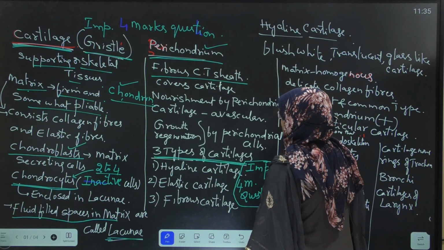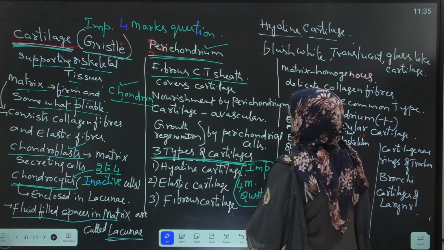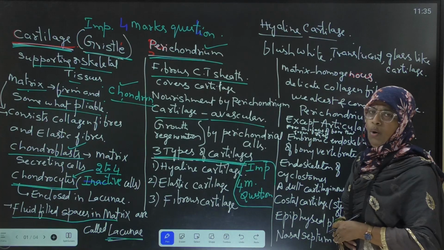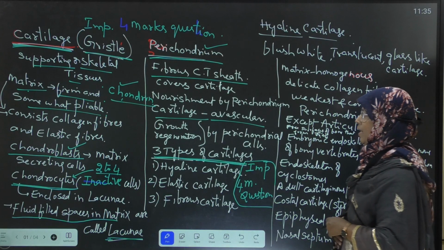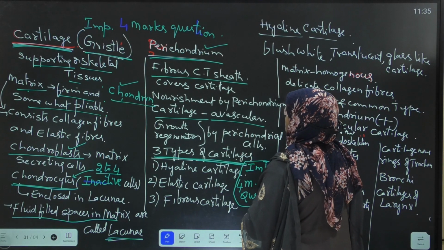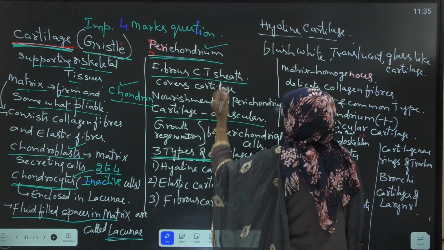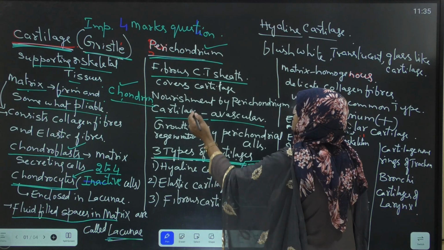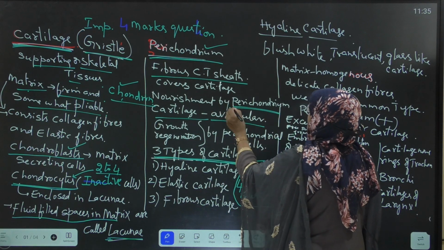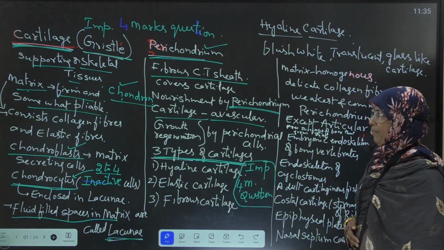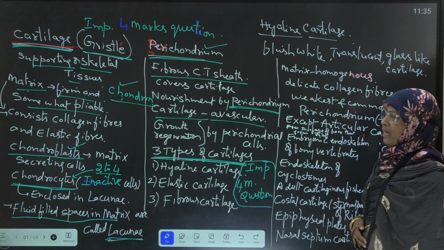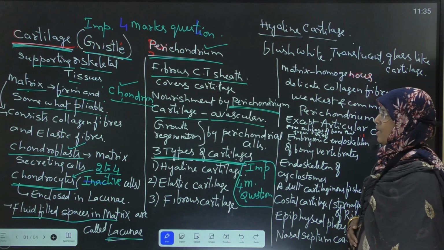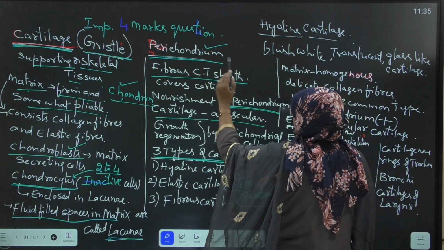Next, cartilage is avascular, with no blood supply. It is an avascular type of tissue. So for blood supply and nourishment, this cartilage depends on the perichondrium.